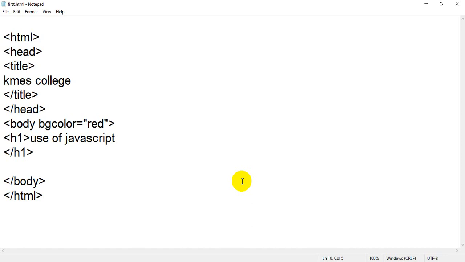Why am I using the word static? Because by using HTML you cannot perform any arithmetic operation like addition, multiplication, division or calculation, because it is only for the design part, only to view the page. That's why it is called a static page. That's why we are going to use JavaScript, because JavaScript brings dynamism, something changeable, and you can perform arithmetic operations or any type of operation using JavaScript.